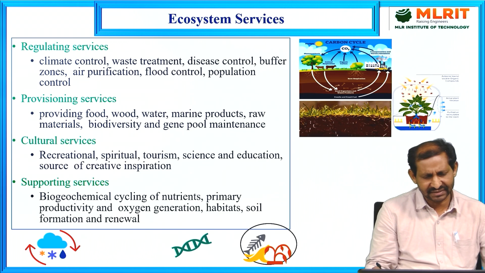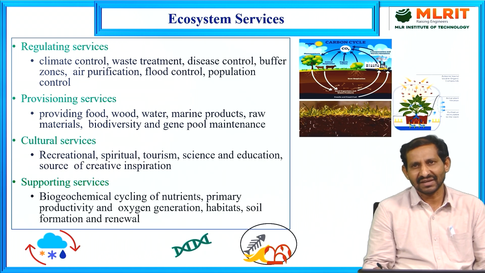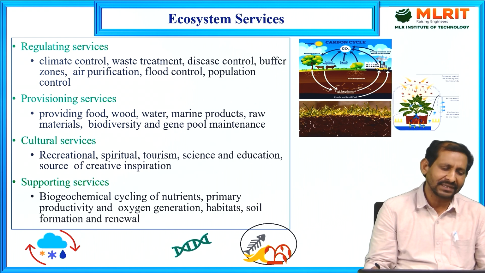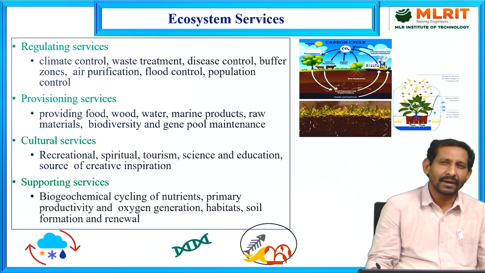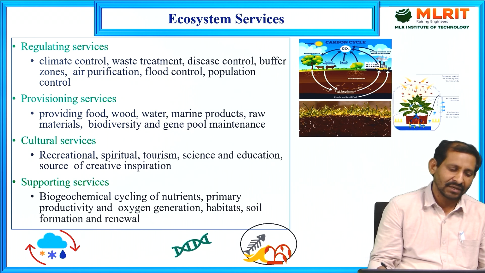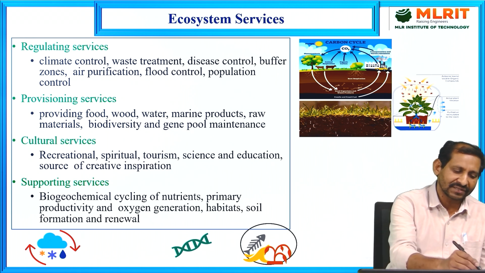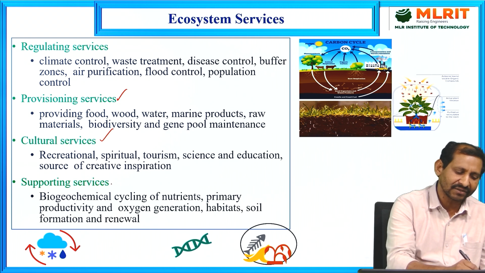Go for the next slide. What are ecosystem services? What services are ecosystems doing? The services will be classified or categorized into four categories: regulating services, provisioning services, cultural services and supporting services.